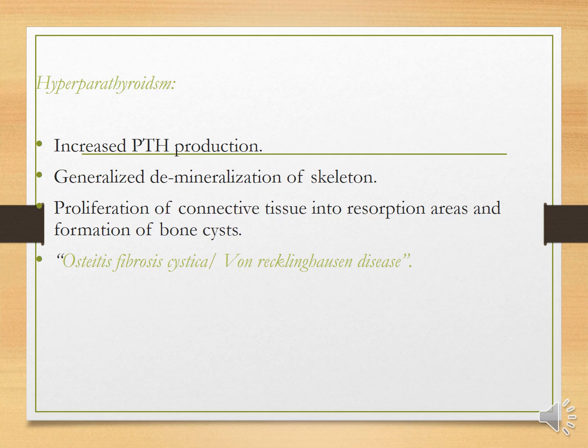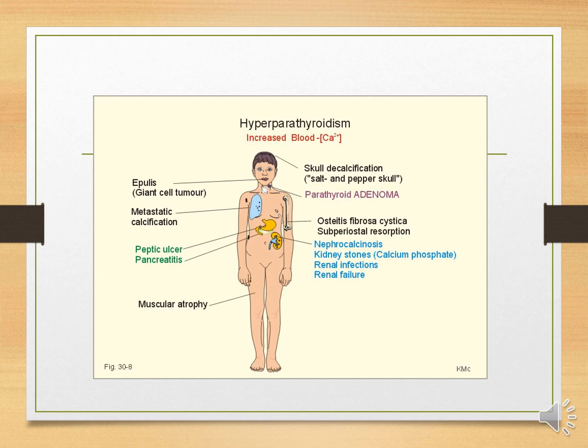Hyperparathyroidism is a condition where there is increased parathyroid hormone production, generalized demineralization of the skeleton, proliferation of the connective tissue into the resorption areas, and formation of bone cysts. This is called von Recklinghausen's disease.